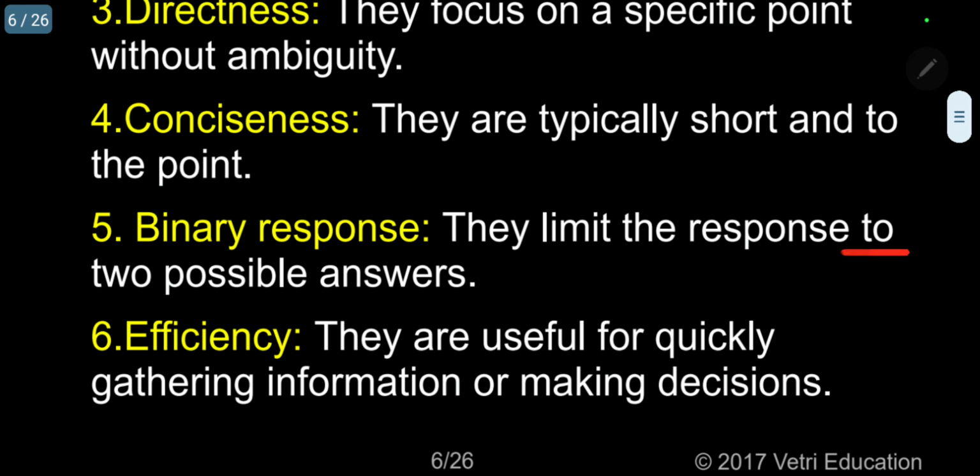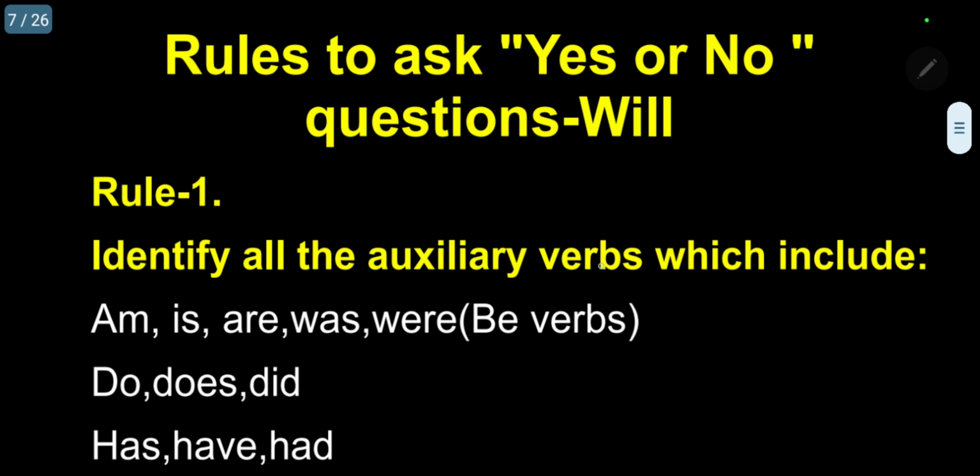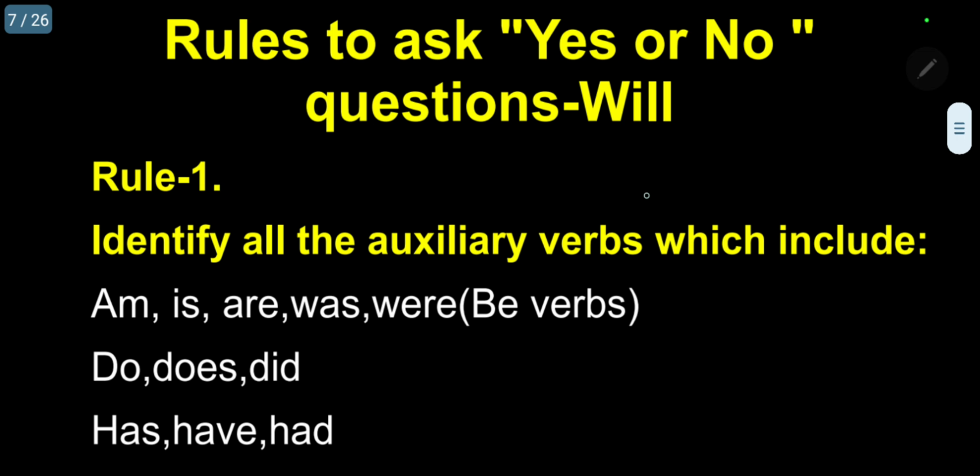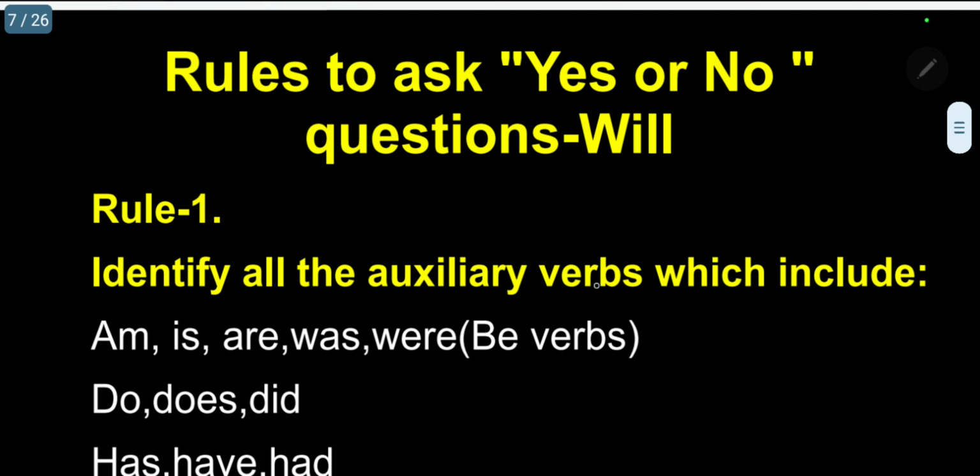They limit the response to two possible answers, yes or no. The most important of all is efficiency. They are useful for quickly gathering information or making decisions. So these are the characteristics of yes or no questions. So let me start now.